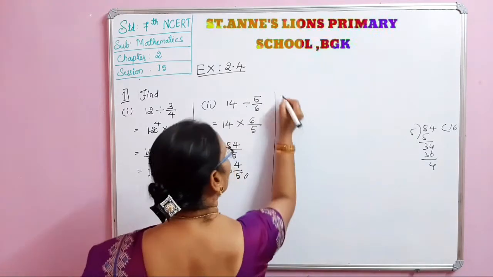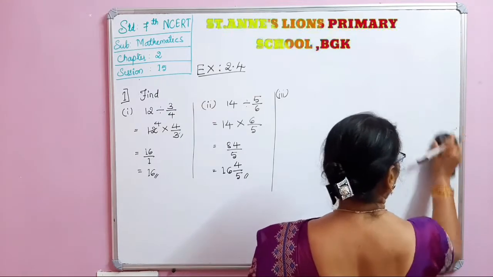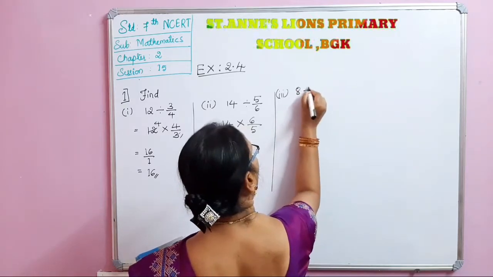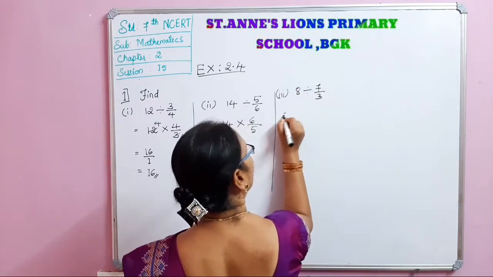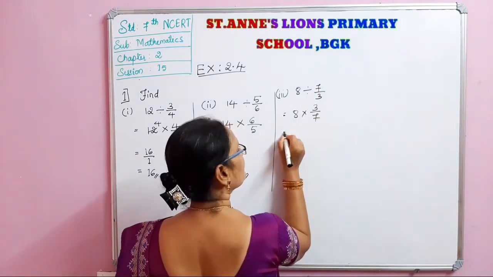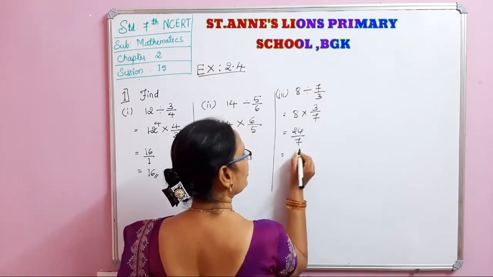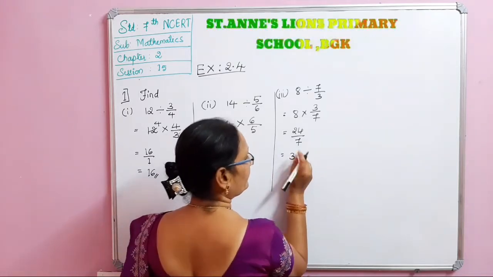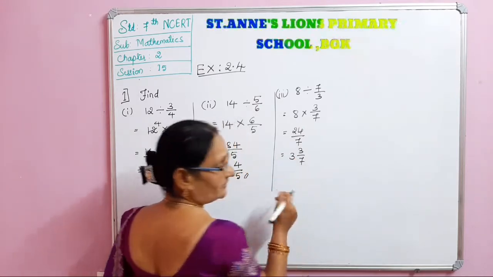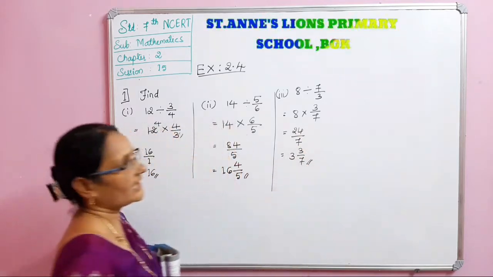Then the third sum. Third one, 8 divided by 7 by 3. 7 by 3 changes into 3 by 7. So 8 threes are 24 divided by 7. Now see here, 7 threes are 21. How many remain? 3. 3 by 7. You can verify: 7 threes are 21, 21 plus 3 is 24 by 7. This is the answer.